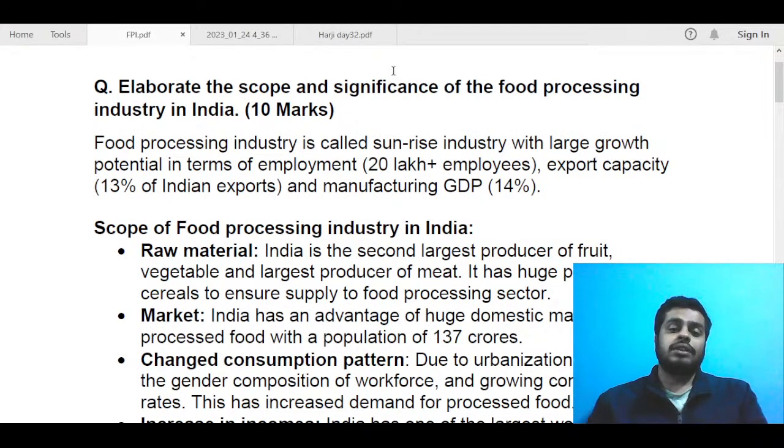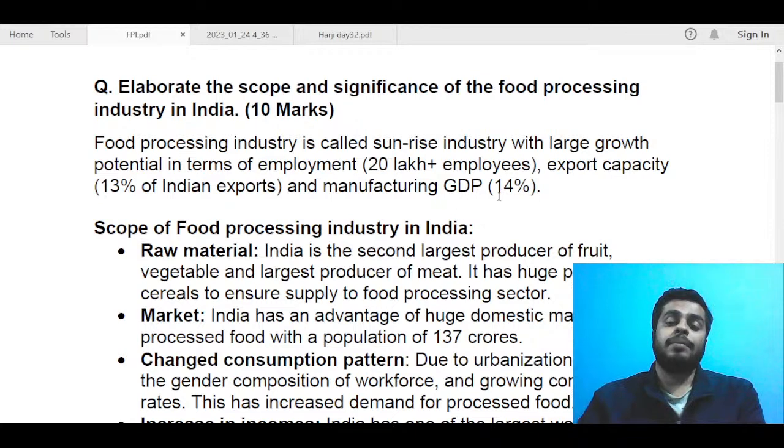So the question was about food processing. In the introduction, we just start with talking about this industry. The food processing industry is called a sunrise industry. Now you must know about sunrise industry. There are some industries which have risen recently and are in nascent stages of growth. Such industries are called sunrise industries, and it has a large growth potential in terms of employment, export capacity, and manufacturing GDP. So according to our trends, we tried to mention some of the data points here.